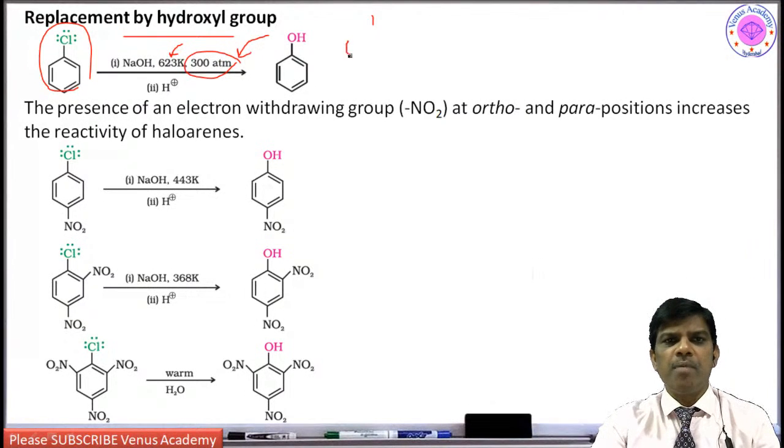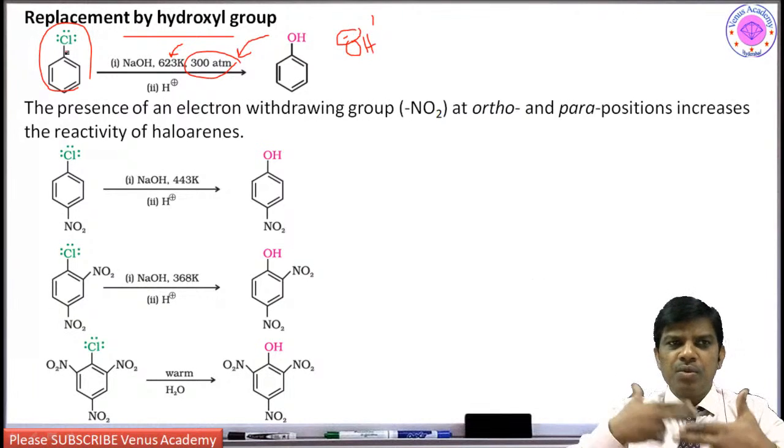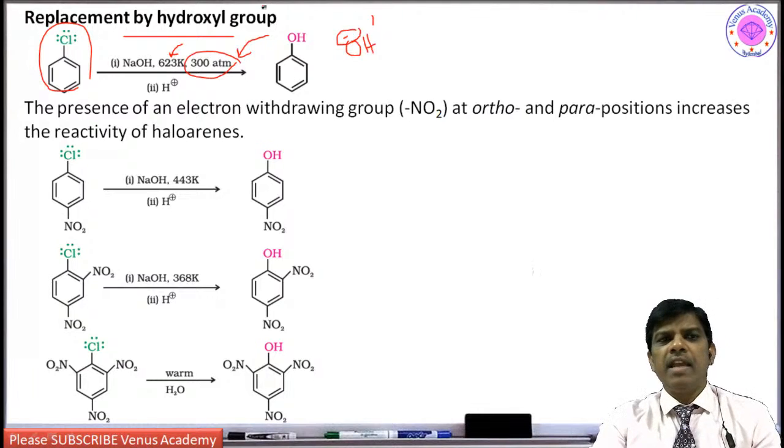That means the incoming nucleophile OH minus forcibly replaces the chlorine, which is tightly attached to the arene carbon, at high temperature under high pressure.